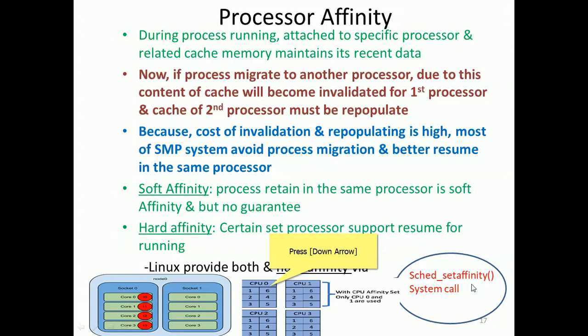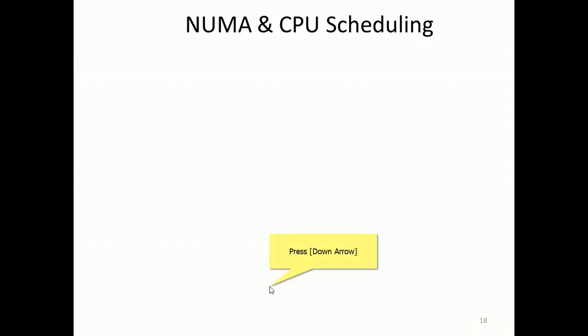For hard affinity, we can see that threads 1 to 6 will be on CPU 1 only, right? With CPU affinity set, only CPU 0 and 1 are used. So these threads 1 to 6 will be under CPU 0 and CPU 1, only these two CPUs, and they cannot go to CPU 2 and 3. So even with hard affinity, they fix the boundary and we can only use these cores, and you cannot use the others. Otherwise, that will be soft affinity.